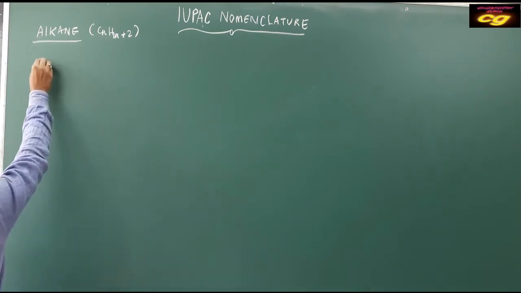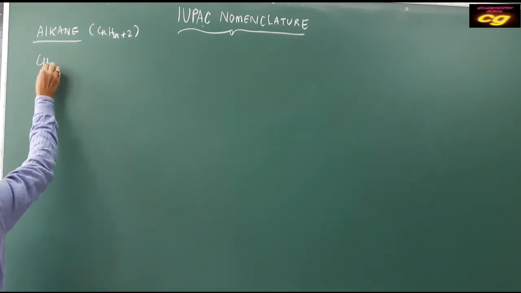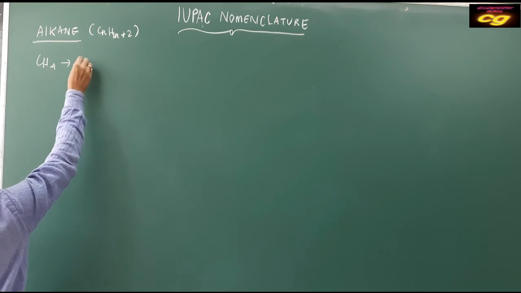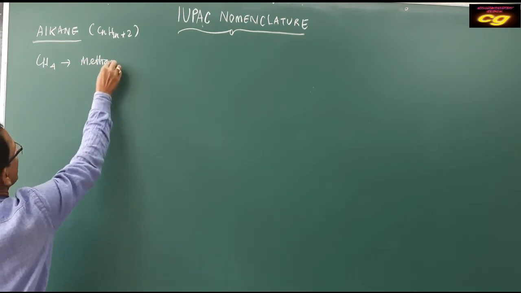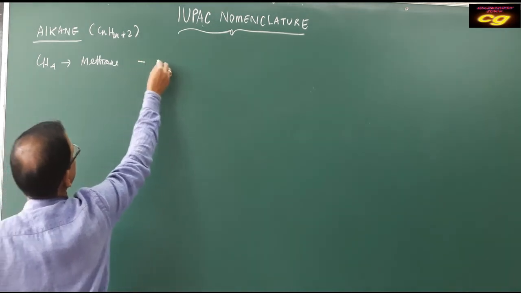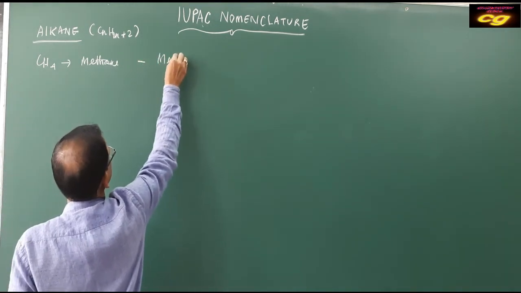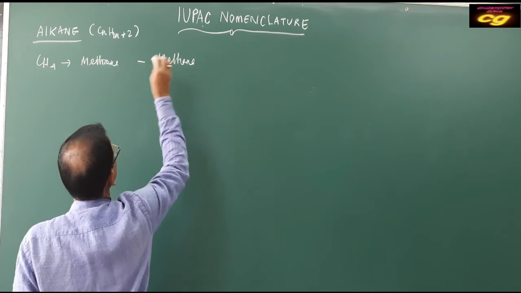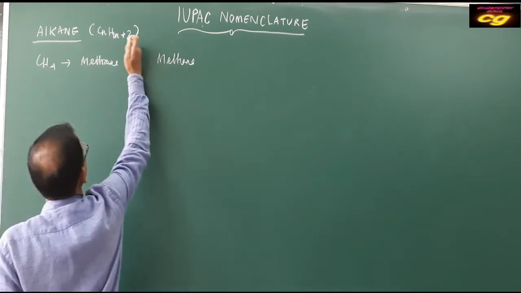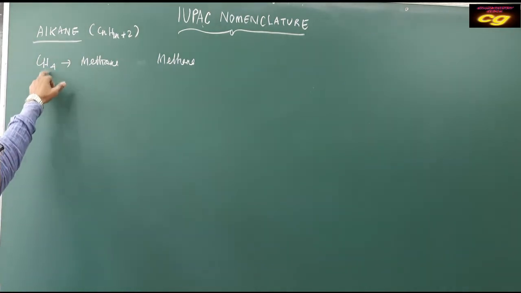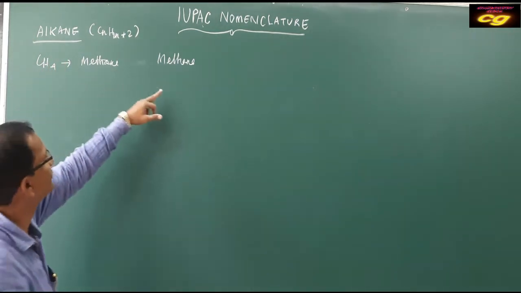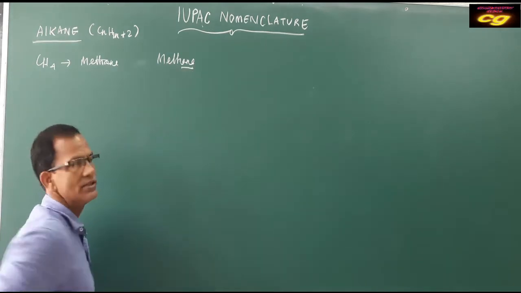If you start from CH4, the common name is methane, and the IUPAC name is also methane. Meth indicates one carbon, and it satisfies the formula of alkane, so the suffix is -ane. That's why it is methane.